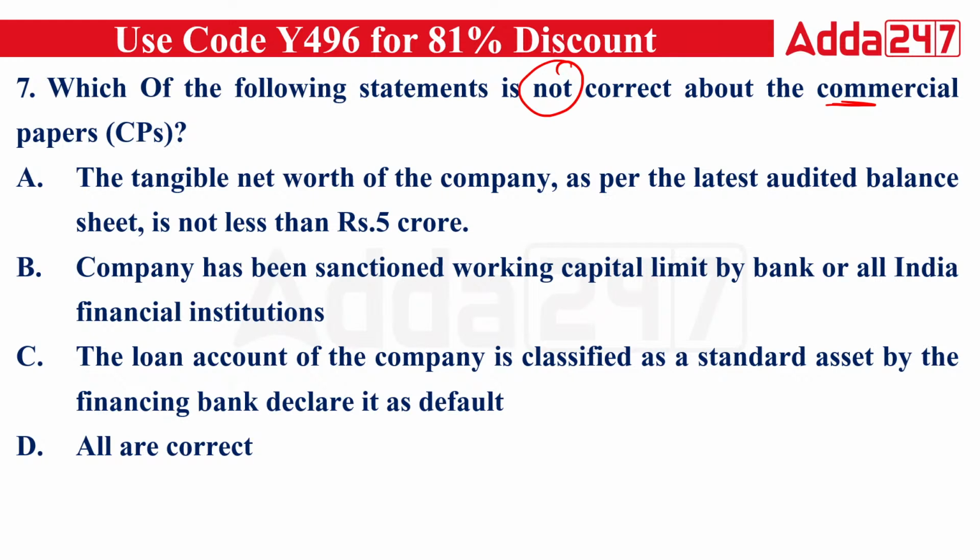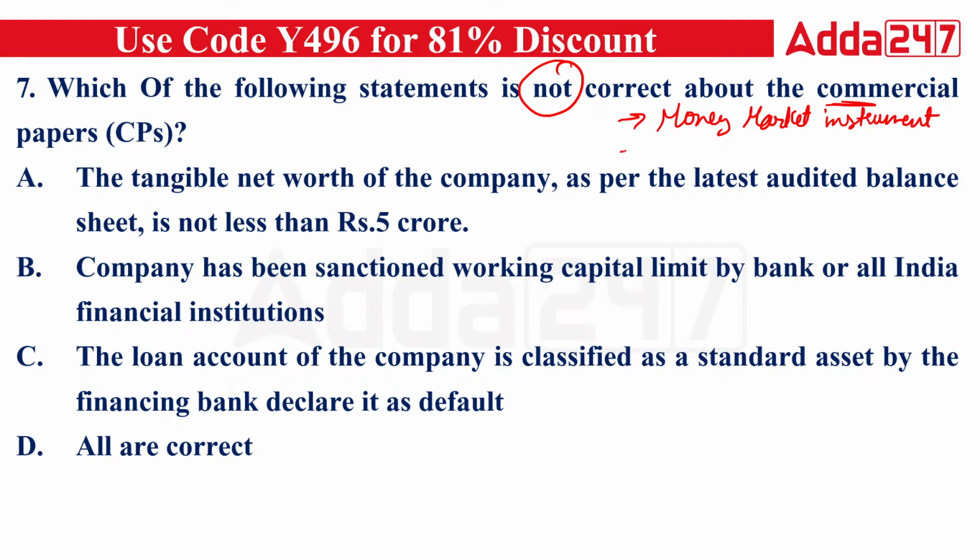Now let me know which of the following statements is not correct about the commercial papers. A, B, C or D. So what are commercial papers? Commercial papers are money market instruments.